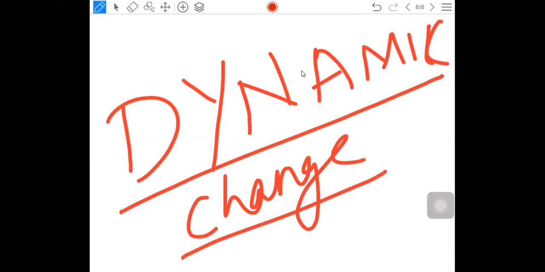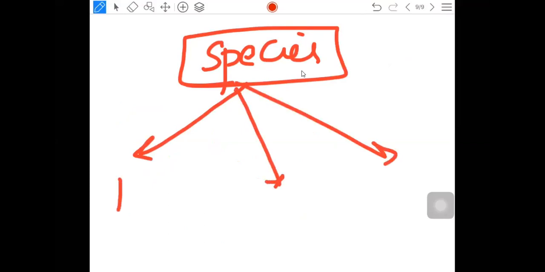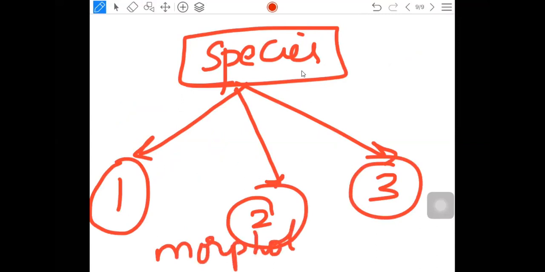Okay, what is my concept here? If a species is present, and that particular species is geographically isolated to three places, what happens there? Morphological differences will come in them.